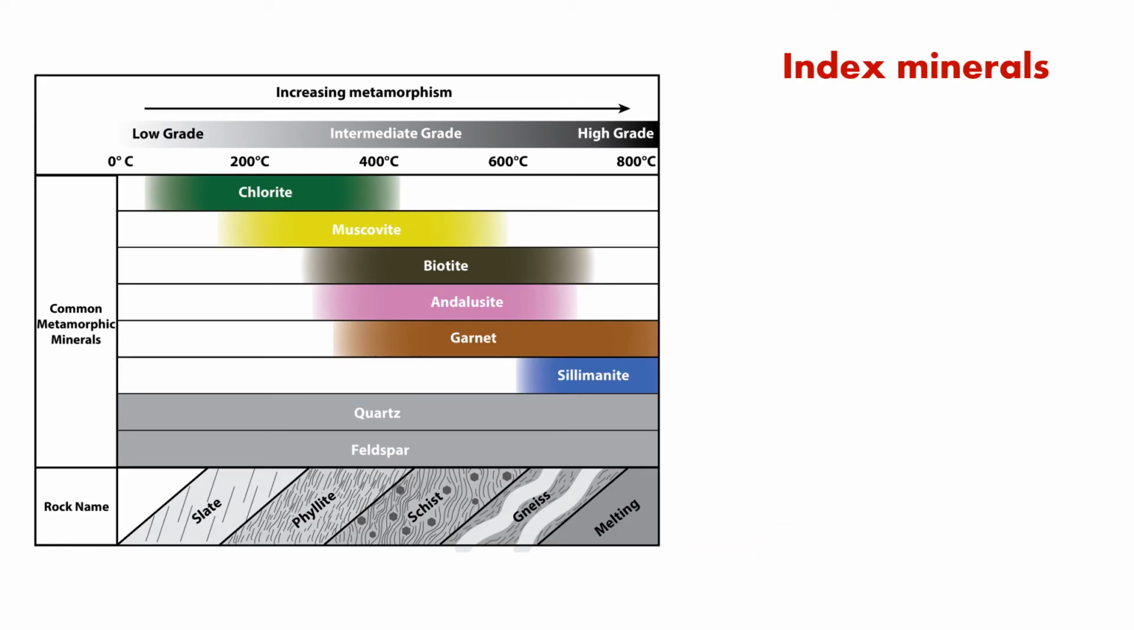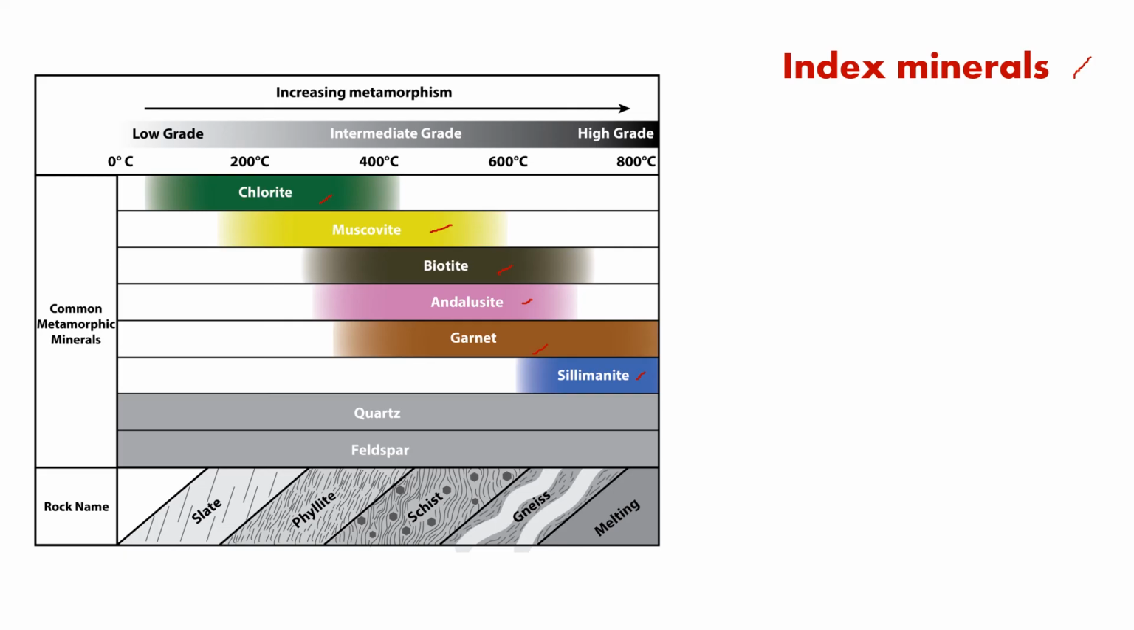When we are talking about metamorphic grade, the discussion of index minerals will always come in handy. So index minerals are just markers. These minerals will only be present if a rock is exposed to a certain range of temperature. So you have chlorite, muscovite, biotite, andalusite, garnet, and sillimanite as index minerals of metamorphism.